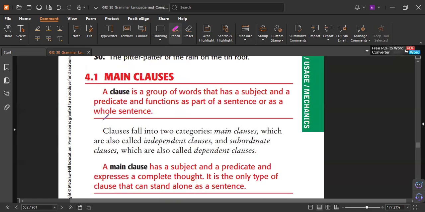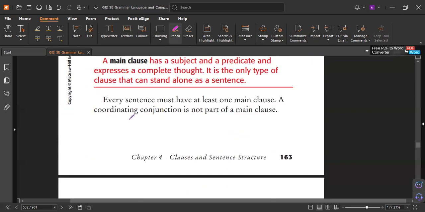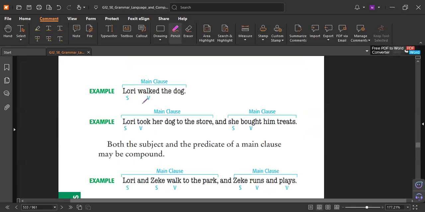Now, what is the main clause? Main clause means it's a simple sentence. It has a subject, it has a predicate, which is a verb, and it functions as a part of a sentence or as a whole sentence. Now let's check. "Lori walked the dog." Who walked the dog? Lori. What did Lori do? Walked. Verb. Walked who? The dog. Complete sentence or not? Complete. So this is called a clause.